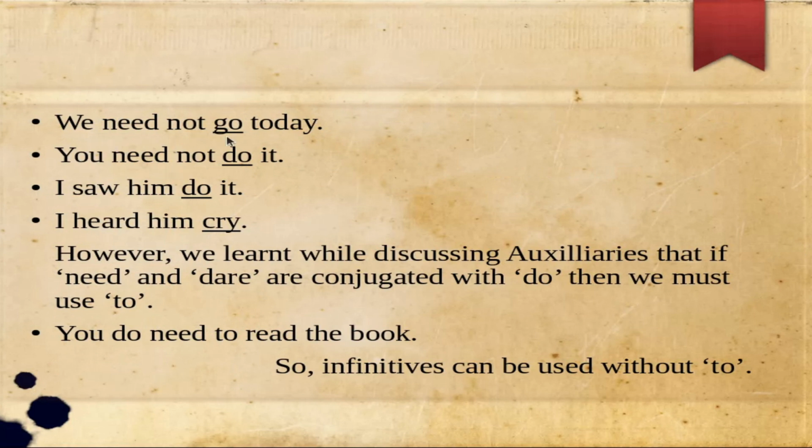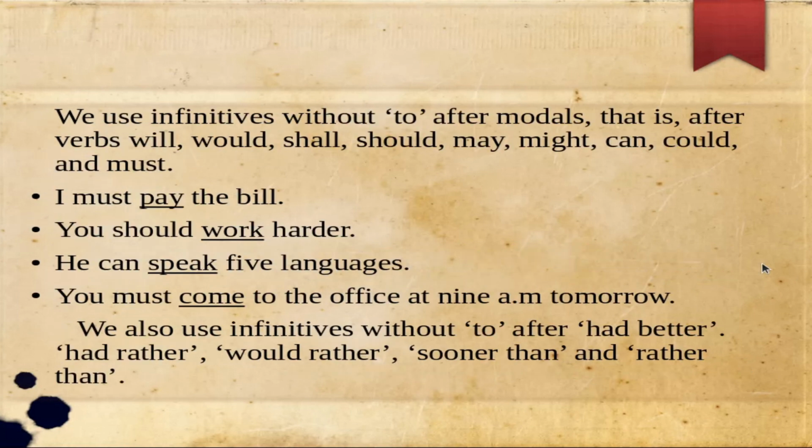Again, we need not go today, we need not do it. I saw him do it. I heard him cry. In these sentences, cry, do and go are infinitives and we have used them without to. However, we learned while discussing auxiliaries that if need and dare are conjugated with do, then we must use to. For example, you do need to read the book. Here the infinitive is to read and it is being used after need, because in this sentence need is conjugated with do. So infinitives can be used without to.